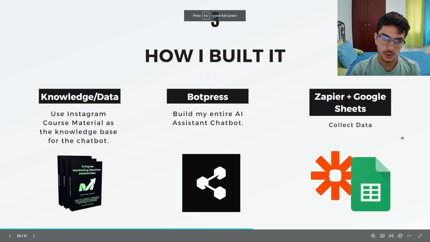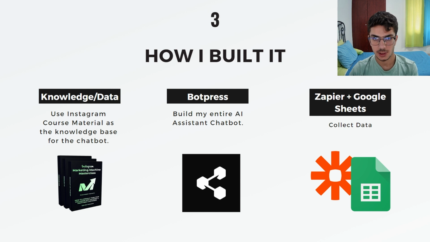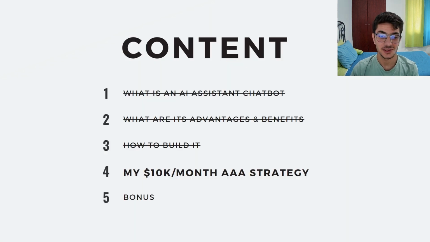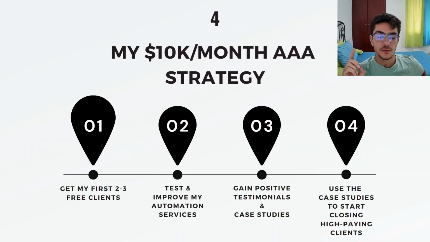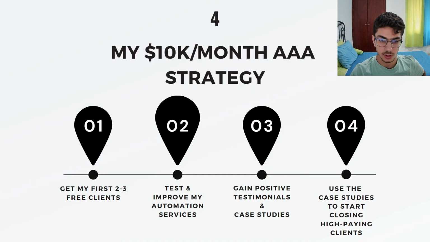All right, so now that we've built the chatbot, what's left is my $10,000 a month AI automation agency strategy. So what is it? Let's see. The first step of the strategy is to get my first 2 to 3 free clients. Now for those clients, I would create any custom system that they want, all right? And this gives me the chance to test and improve my automation services.